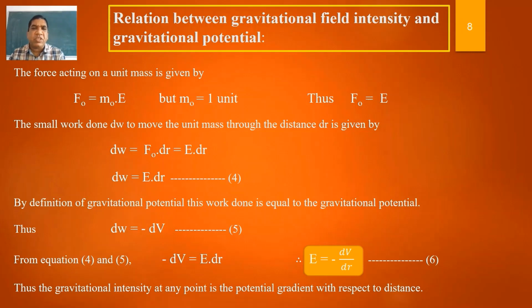Now we have seen the two terms, gravitational field intensity and gravitational potential. Now we'll see the relation between them.